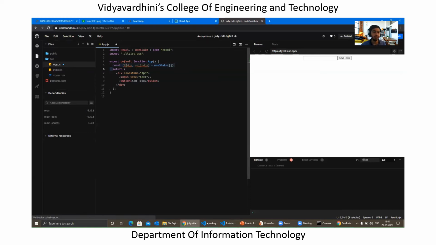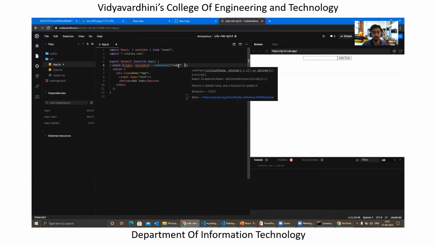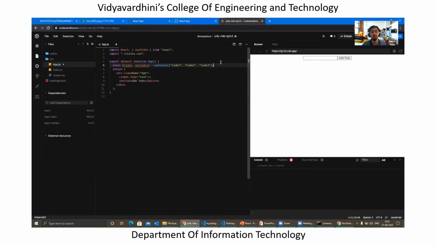It is a variable which holds the value specified inside the state, and setTodos can be used for changing the values present inside todos, right? So let's start with specifying some static values, and later we'll populate it with dynamic values. That is, when we click on add to-do, things should get populated below, right?